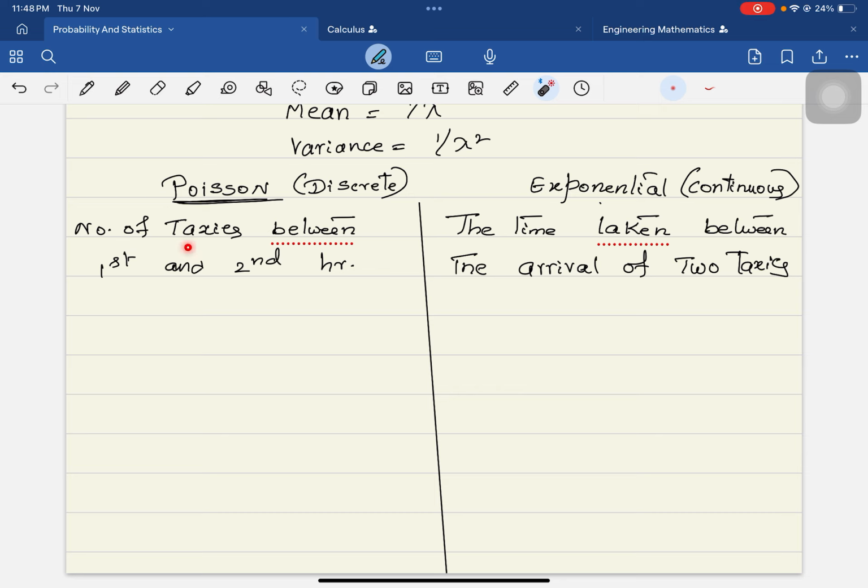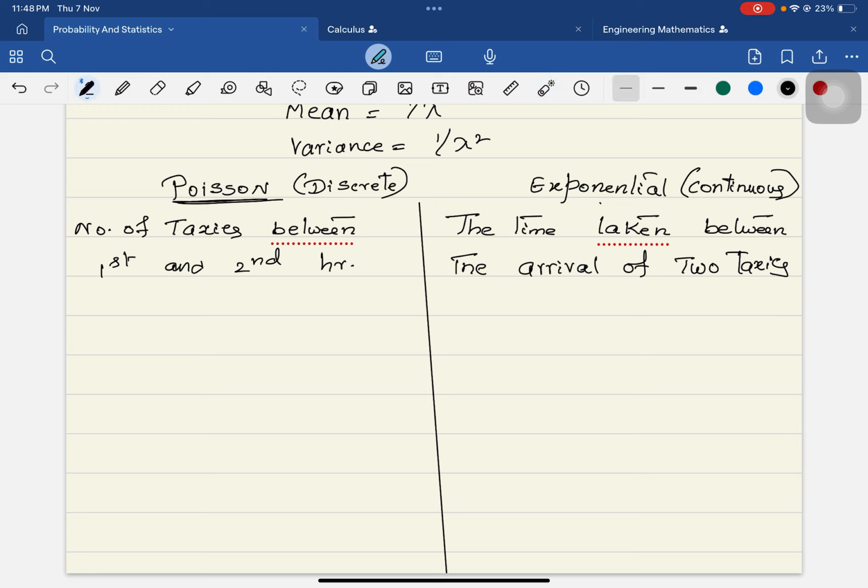The number of taxis is a discrete value, so it is Poisson. In the exponential distribution, generally the time taken between the arrival of two taxis is asked. The first taxi has come at a certain point, the second taxi has come again. If the time taken between the arrival of the two taxis is asked, then it is exponential, because time is a continuous variable and the number of taxis is a discrete variable. This is the major difference between Poisson and exponential.